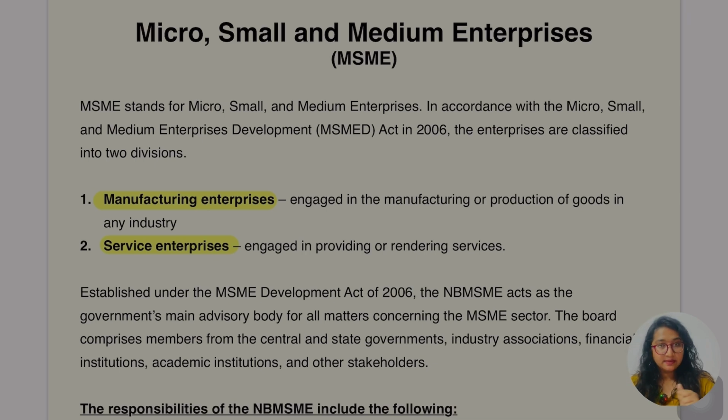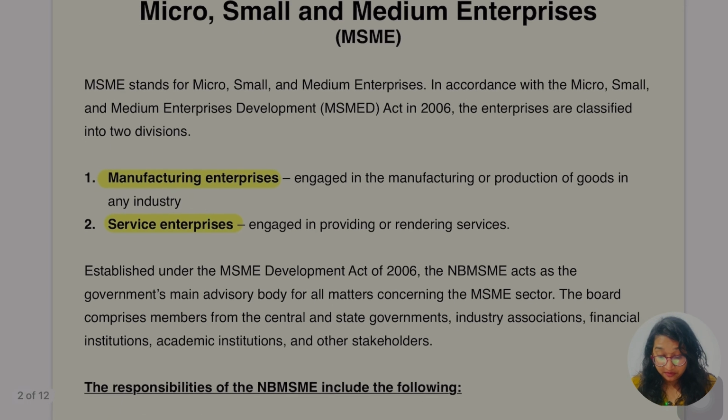First of all, we have to understand what this MSME is. As the name says, micro, then small, then medium enterprise. But why was this formed? What was the benefit? What was the objective behind forming this board? There are further many boards, and we will see what the benefits were and what other things were done by the boards for the benefit of MSME. So yes, let's get started. What are we waiting for?